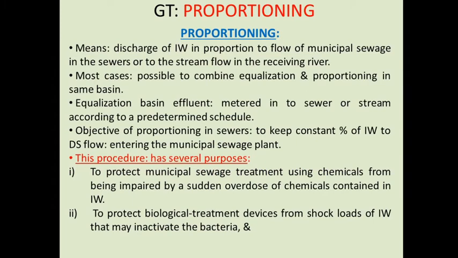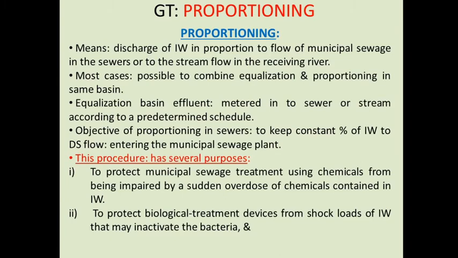The next process is called proportioning. So what is proportioning? Proportioning means the discharge of industrial waste in proportion to the flow of municipal sewage. The objective of proportioning is to keep the percentage of industrial waste entering the municipal sewage plant constant. And this procedure has several purposes.